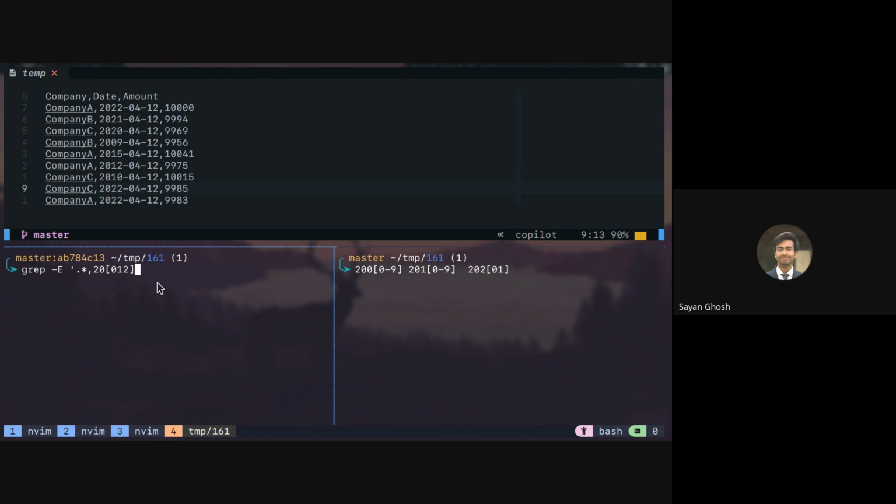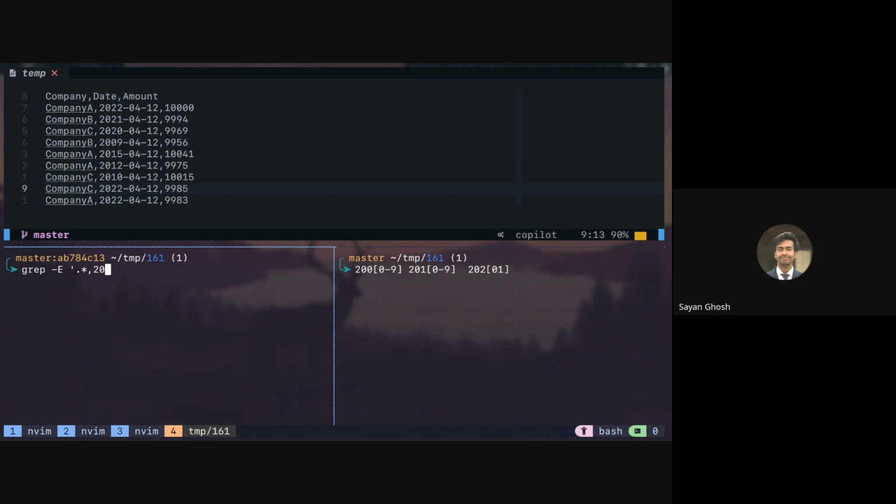So from 2000 to 2021. It can be 0 for all of 2000, 2001, 2002 till 2009. Then from 2010 till 2019, it can be 1. And for 2020 and 2021, it can be 2. Right? So that's why these are the 3 options. But we cannot do it this way. So we basically have to create 3 options for it.